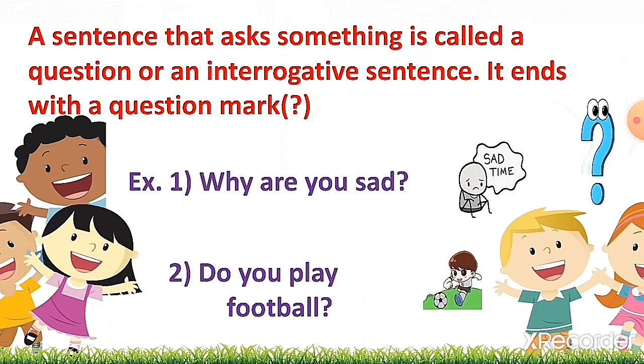Number 2. Do you play football? So in this sentence also we will use a question mark at the end. Students, remember that commonly the interrogative sentence will start with WH.